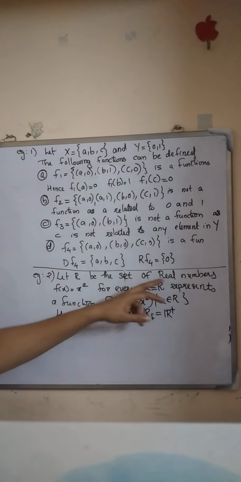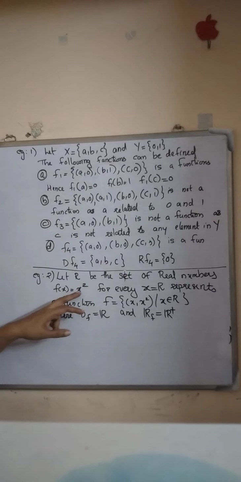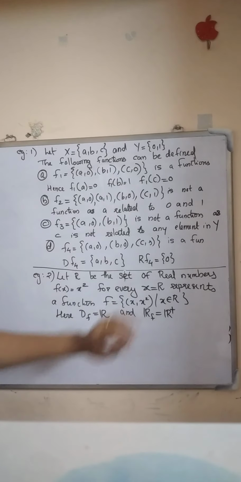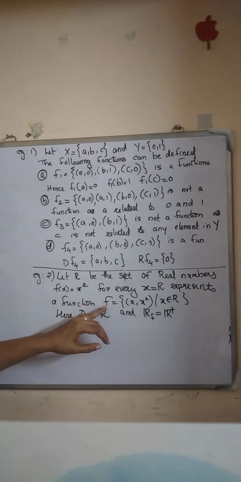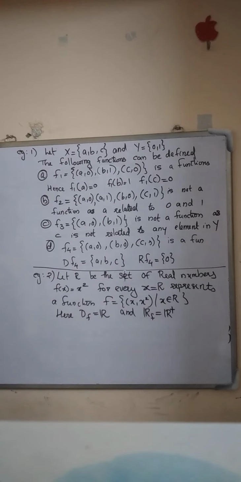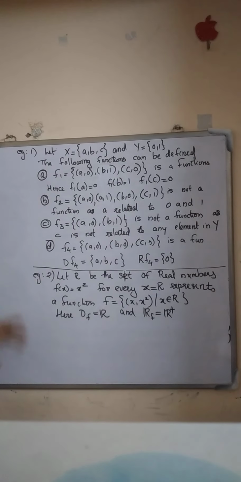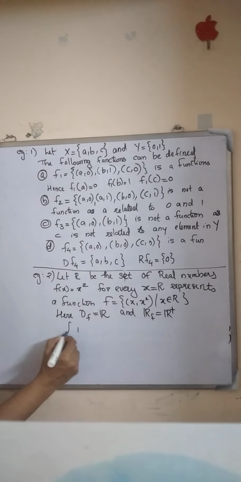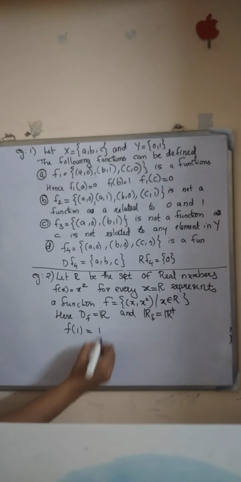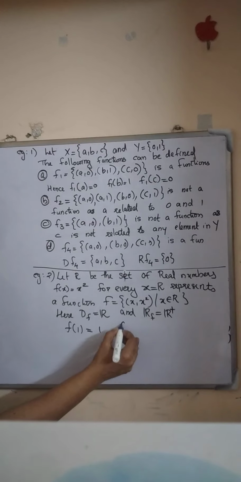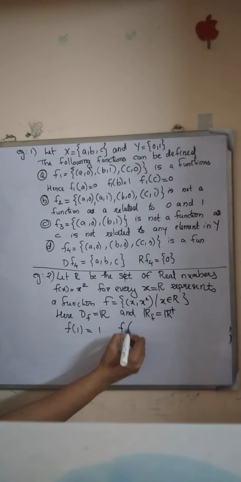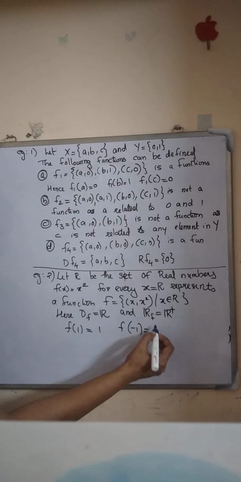Let R be the set of all real numbers and f of x equals x square for every x in R, which represents the function f equals the set of ordered pairs (x, x square) such that x is in R. Here f is a function defined on the set of all real numbers. If we input the value 1, we get the answer 1. If we input the value minus 1, it is again 1.